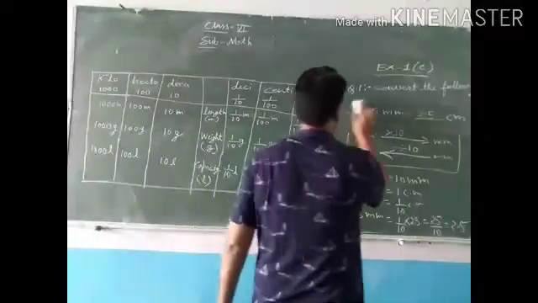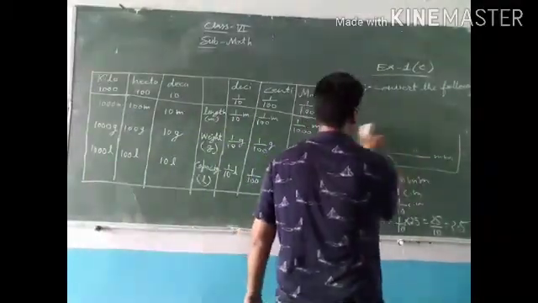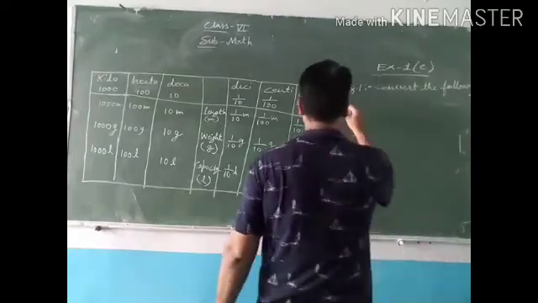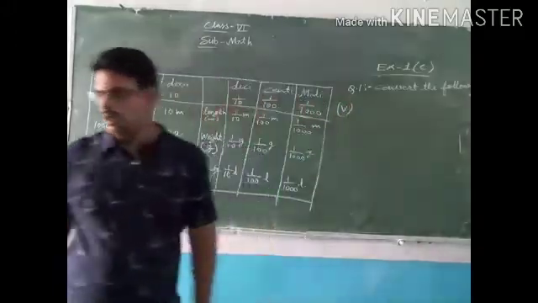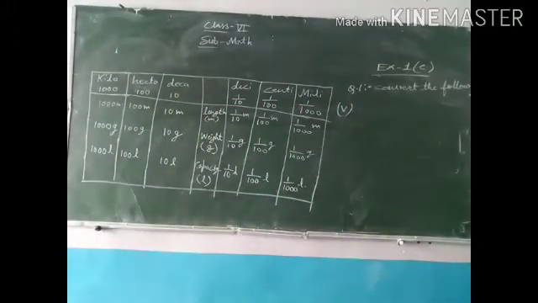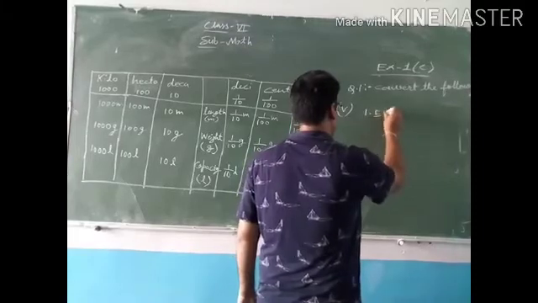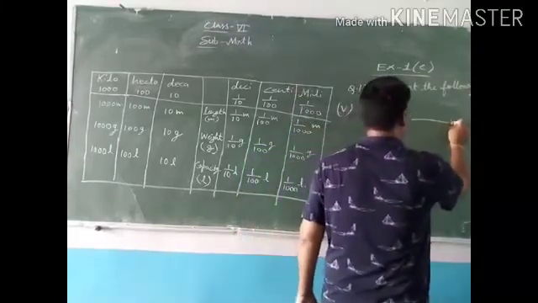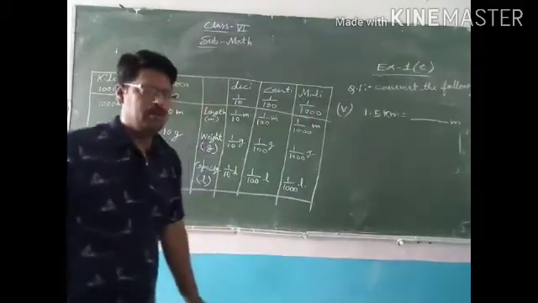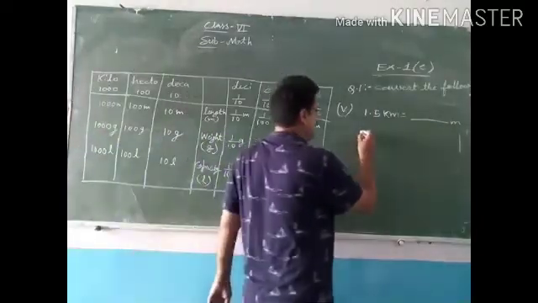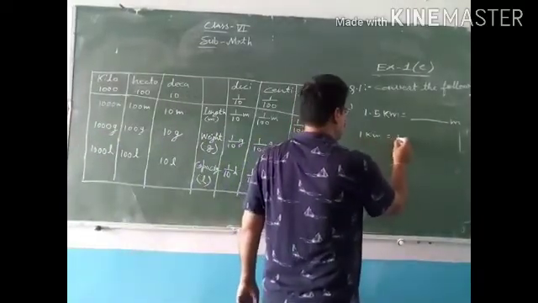Now next part, fifth part, 1.5 kilometer, 1.5 kilometer into meter. Everybody knows that in 1 kilometer, how many meter? 1000 meter. In 1 kilometer, there is a 1000 meter. So 1 kilometer is equal to 1000 meter.